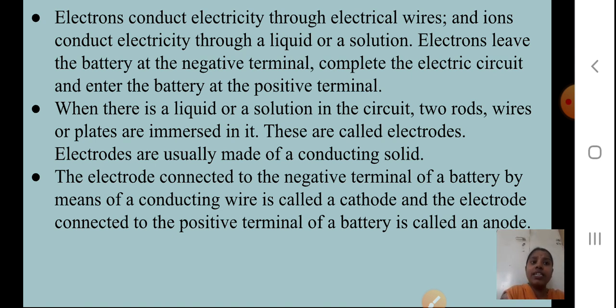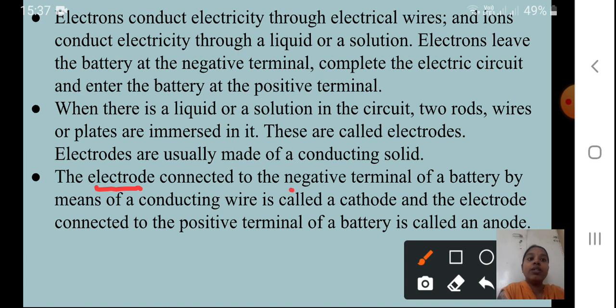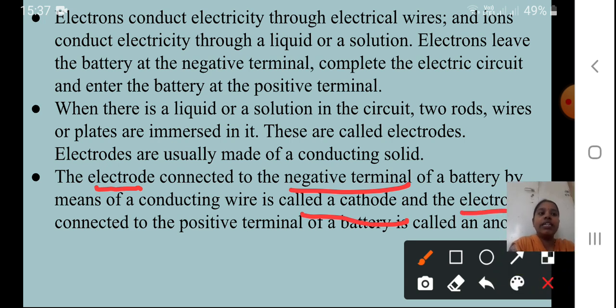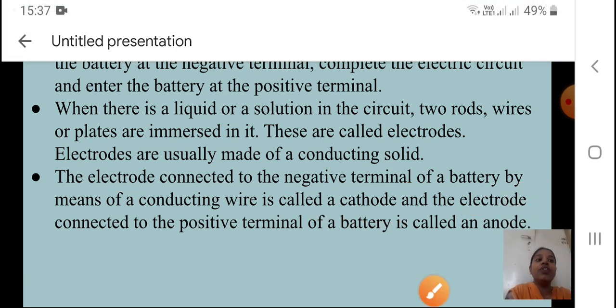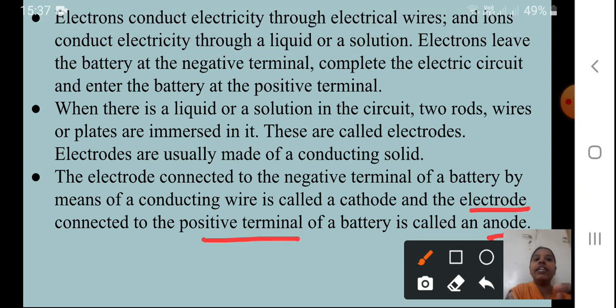The electrode connected to the negative terminal of the battery by means of a conducting wire is called a cathode. Yes students, this you will remember, important. The electrode connected to the negative terminal, we will call the cathode, and the electrode connected to the positive terminal, you will call the anode. So anode, positive terminal and electrode is important. Here also electrode, negative terminal, we will call the cathode.